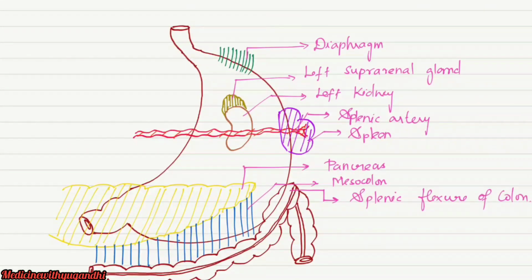Once again, I am repeating the posterior relations. The posterior relations of the stomach are formed by the diaphragm, then left suprarenal gland, then left kidney, then splenic artery, then spleen, then pancreas, and the mesocolon hanging out from the posterior abdominal wall connecting the transverse colon, then the splenic flexure of colon.